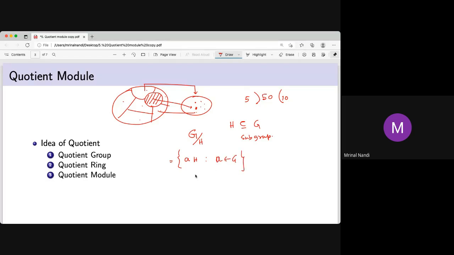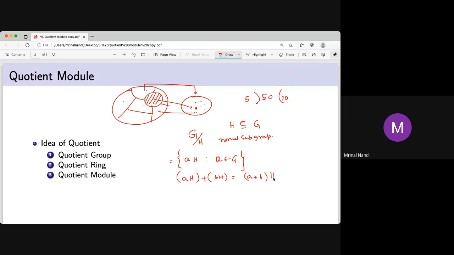If you want to make this a group, you just can't take any subset. You have to take a subgroup, and if you take a subgroup there is also a problem. If G is not abelian, you have to take a normal subgroup. Otherwise, you can't make this a group with the natural addition, the natural operation.